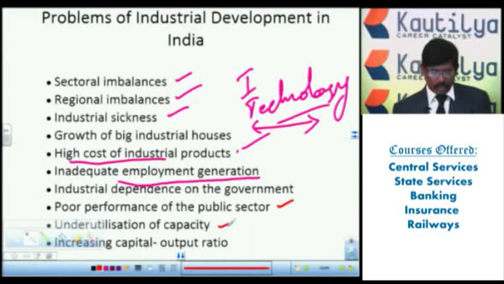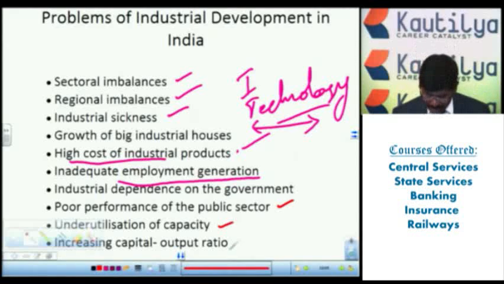Next one, say underutilization of the capacity. Suppose once we have started an industry, and employment also we have generated and good employment facilities are there, but if they don't have the proper raw material, we can't use it completely. Suppose the new modernized, advanced technology is used, but for that advanced technology we mainly require raw materials and working conditions. If these are not there, that's why we have underutilization of the capacity.